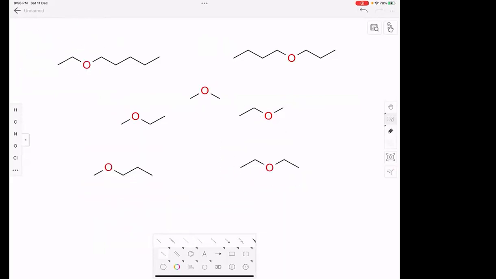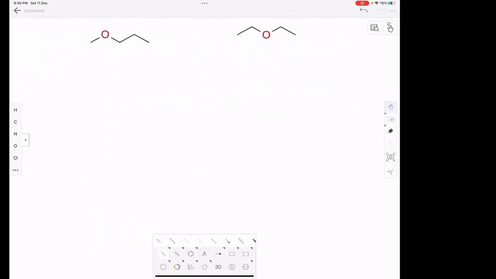Now, can you tell me one more functional group that shows metamerism? Ketones. So if you see ketones, this is a ketone. This is also a ketone. And both are metamers of each other. One is pentan-2-one, one is pentan-3-one. Can you see that?